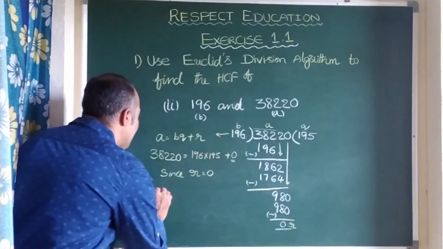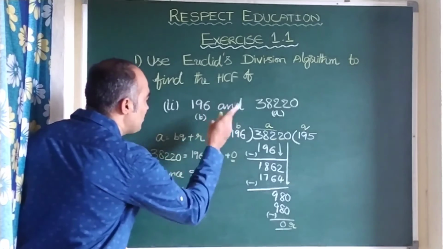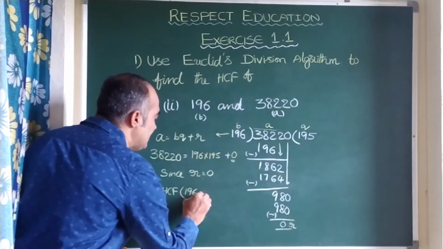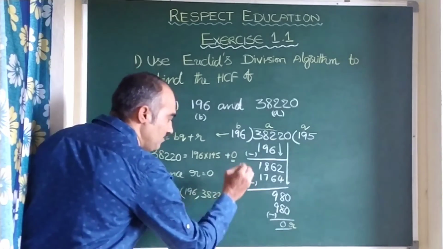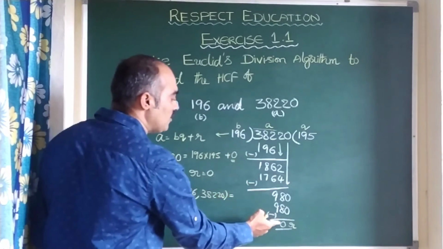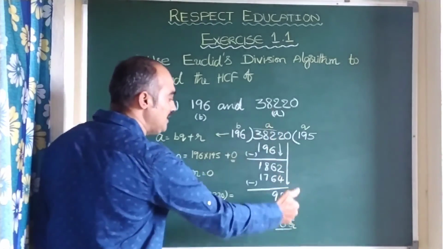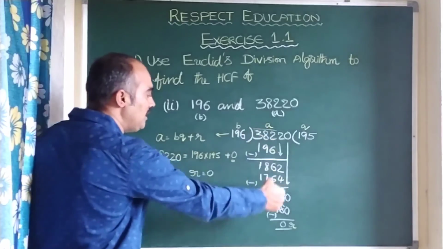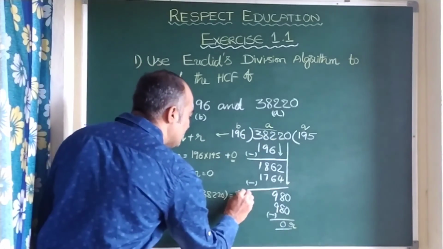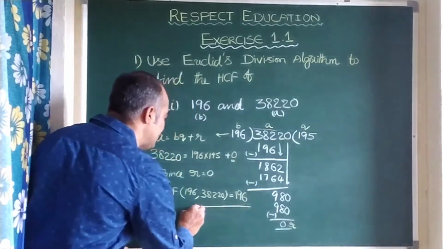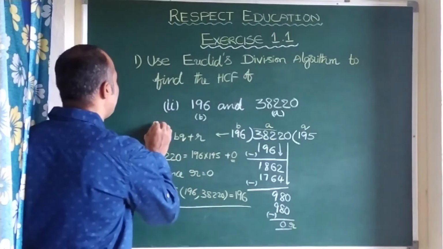That means the HCF of the given numbers, children, 196 and 38,220, is found here. When R is equal to 0, the HCF will be B. In other words, who made 0, he will be the hero. Who made 0? 196 made 0. So he is the hero here. So the HCF of the given numbers is 196.